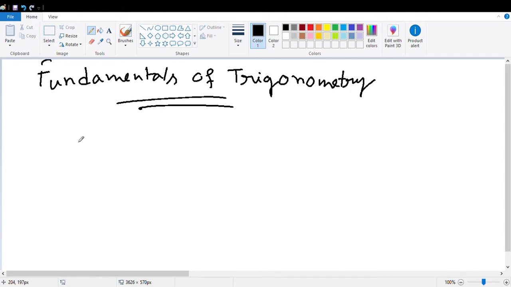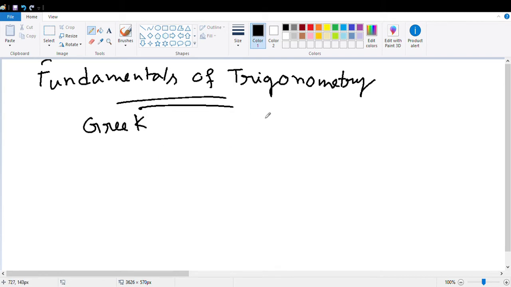So trigonometry is actually a Greek word. The meaning of trigonometry is measurement of a triangle.